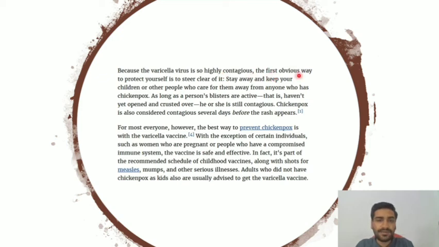The first obvious way is to protect yourself, right? You need to stay away and also keep other family members away from the patient as long as the person's blisters are active. That means whenever the vesicles are present, the vesicles have not ruptured, the patient can spread the infection to other people, right? We saw in the transmission that direct contact with the lesion can also lead to chickenpox. So the first and foremost thing is protect yourself and all the family members.